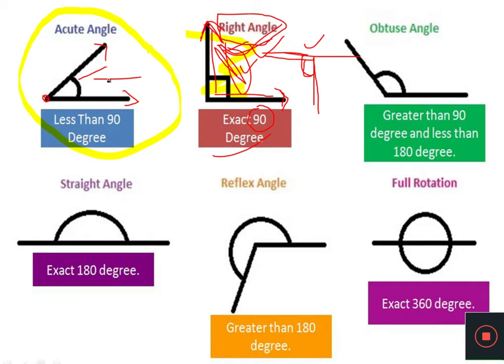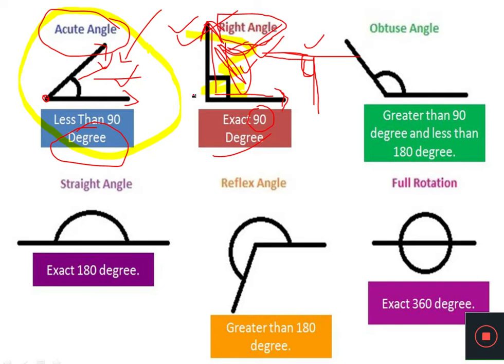When the degree between two rays is less than the right angle, this angle is called an acute angle. Dear student, listen carefully. The degree of this angle will always be less than 90 degrees.